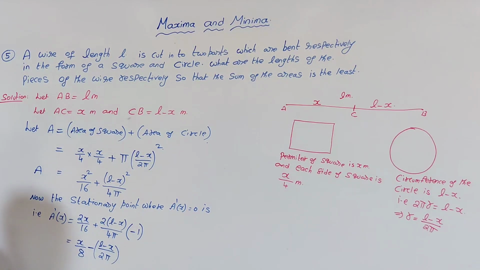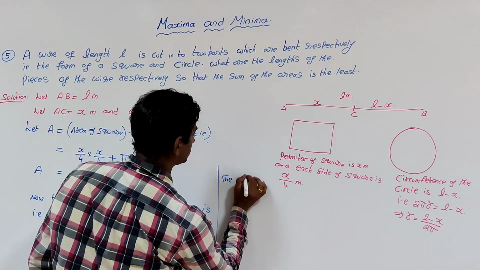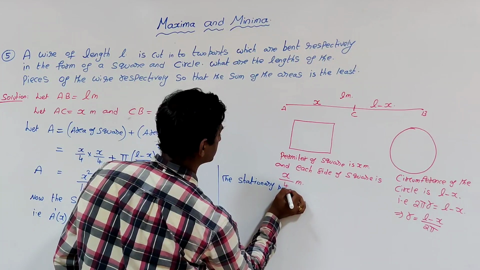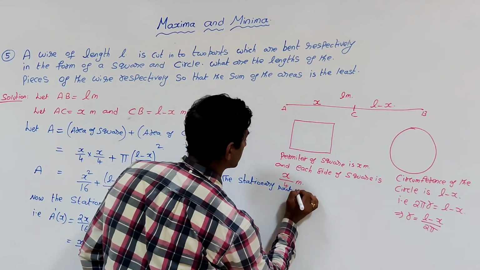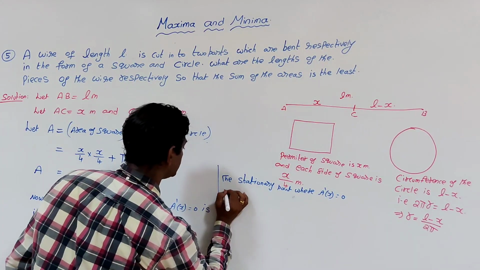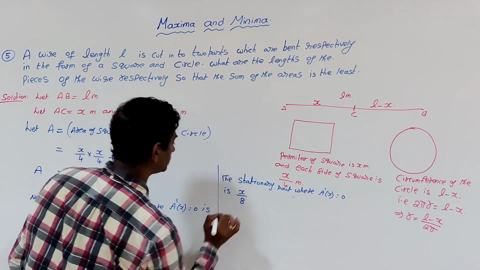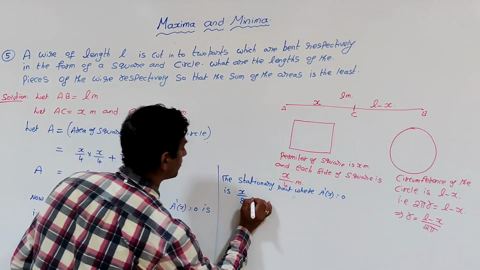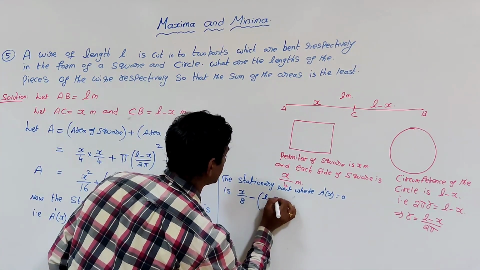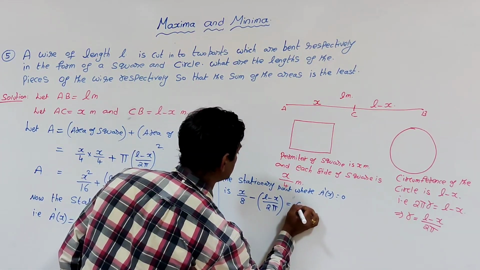Now we will try to find out the stationary points. The stationary points are where A dash of x equals 0, that is x by 8 minus L minus x by 2 pi is equal to 0.